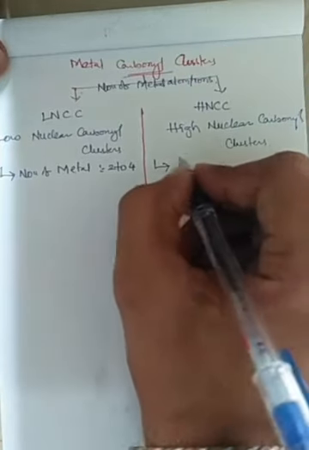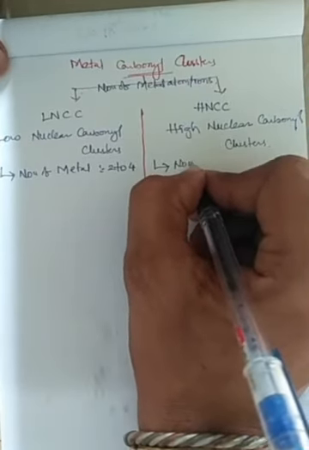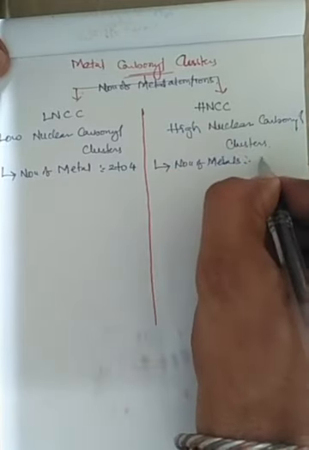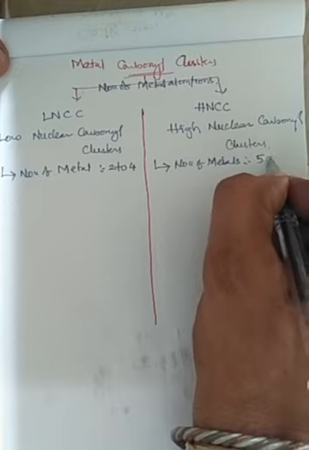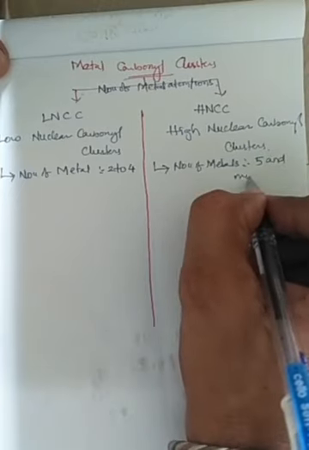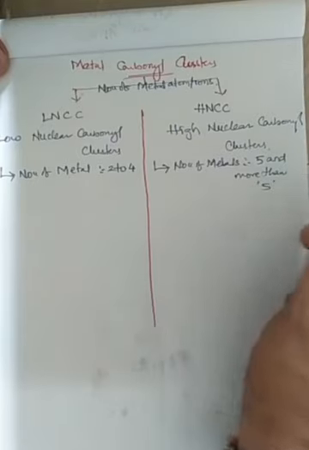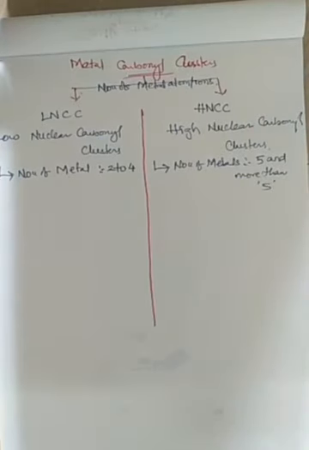When it comes to high nuclear, the number of metal atoms should be 5 or more than 5. Metal carbonyl clusters consisting of 5 or more metal ions are high nuclear metal carbonyl clusters, right?